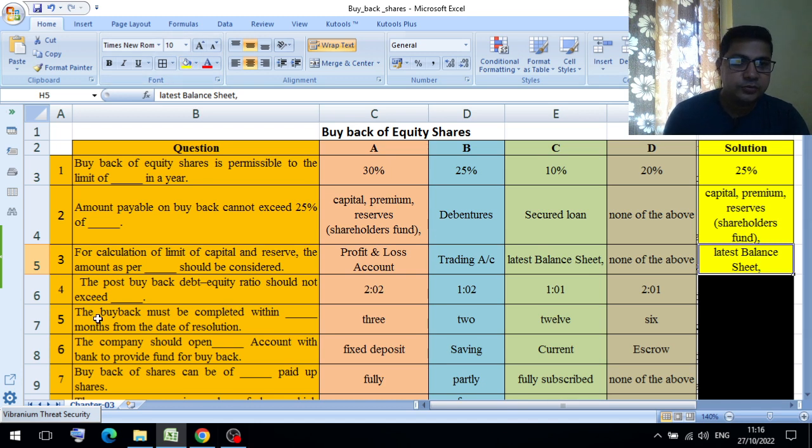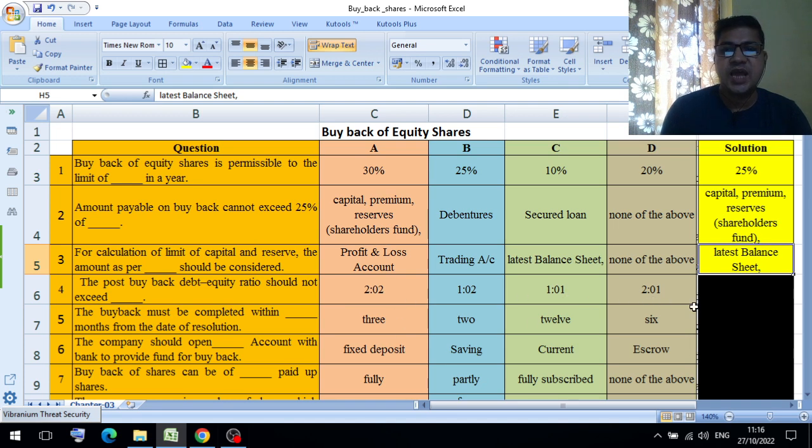Question number 4: the post buyback debt equity ratio should not exceed dash. Options are 2 is to 2, 1 is to 2, 1 is to 1 and 2 is to 1.